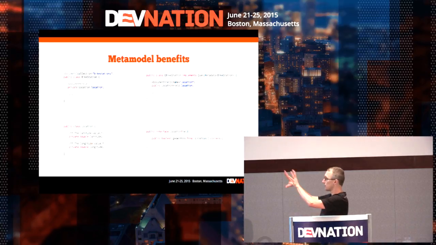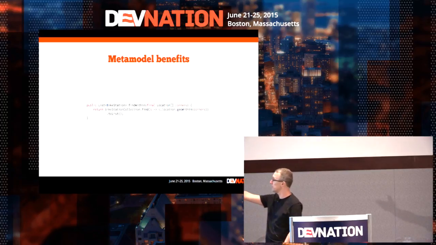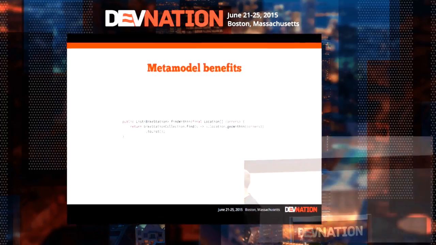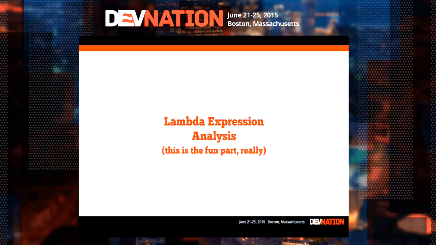Okay, so we have all these things together, and what we can do is something like this. We can say, okay, I want to find within an array of corners, let's say I have an application on the corners of my map, and I want to find all stations whose location is within the corners given in parameter. And then I want to return this thing as a list, just as this. Pretty simple, isn't it? Okay, so now we have something like an API we can start to play with.